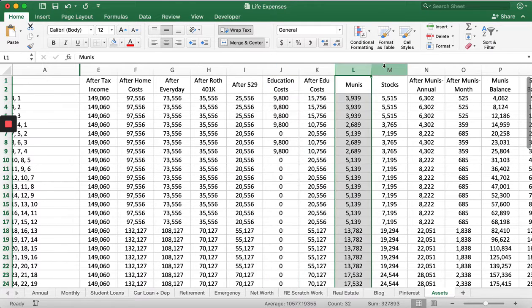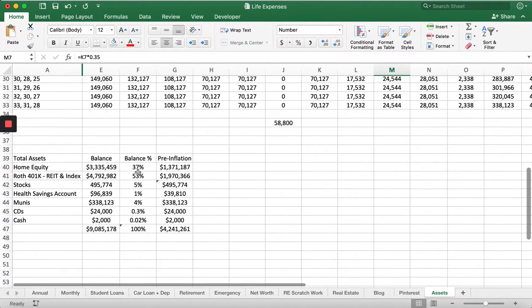And then, okay, I'll put the daycare costs in here. And then I'll just save for munis and stocks, because why not? I want a little bit more in my net worth. So I want higher assets. And when you think about it too, this is just our total assets.